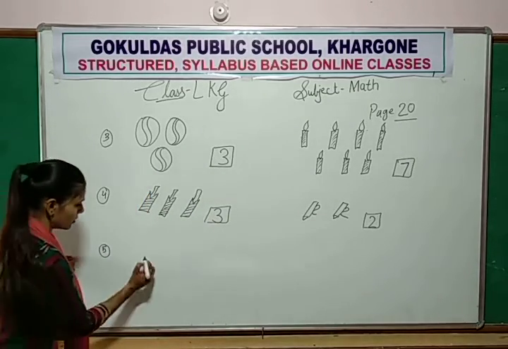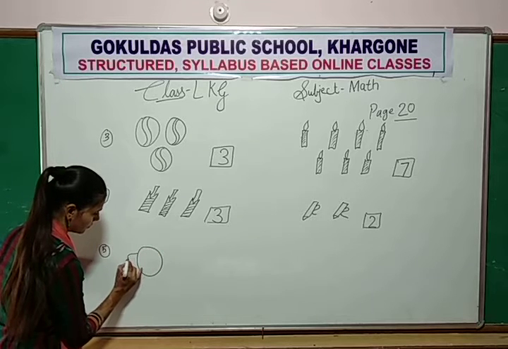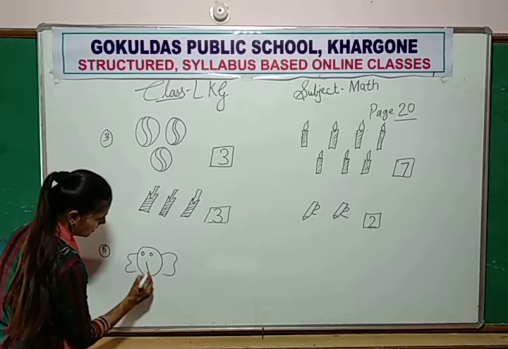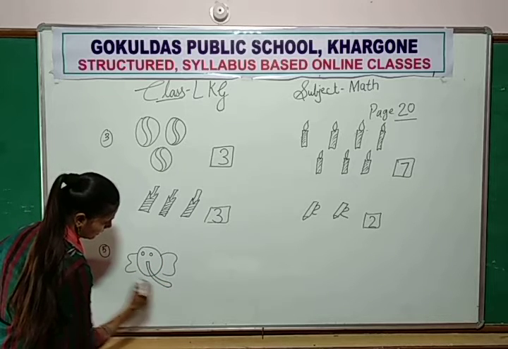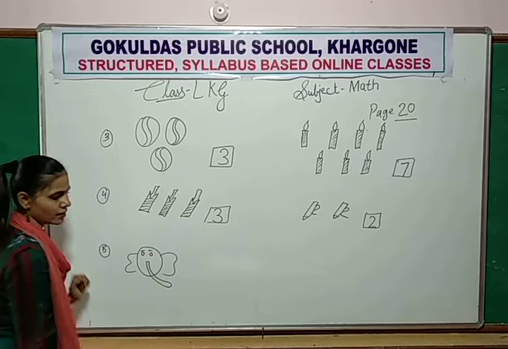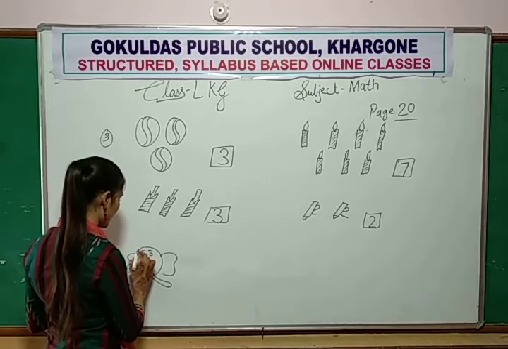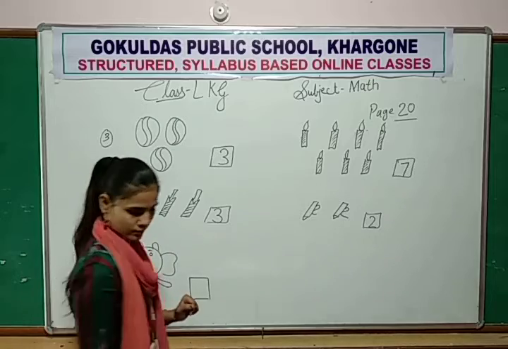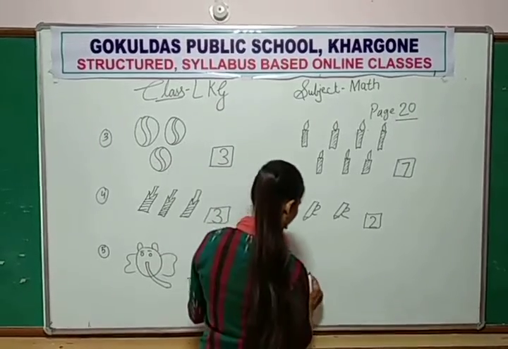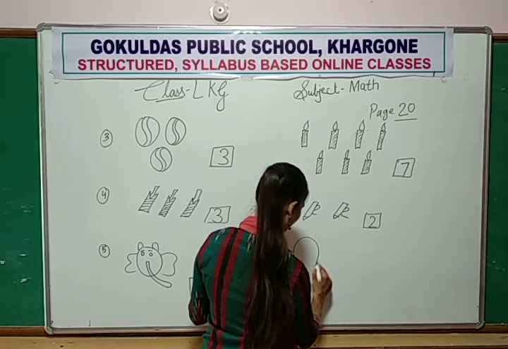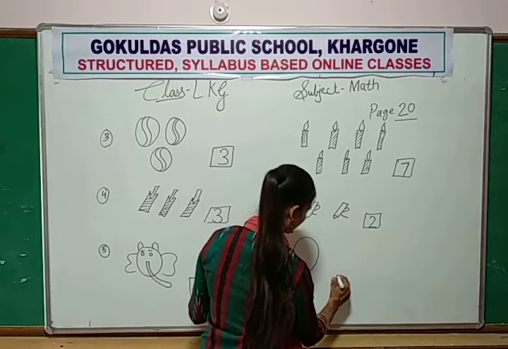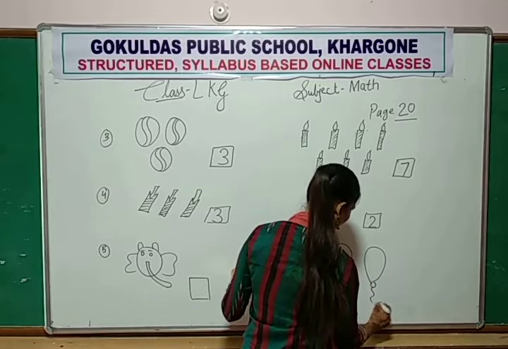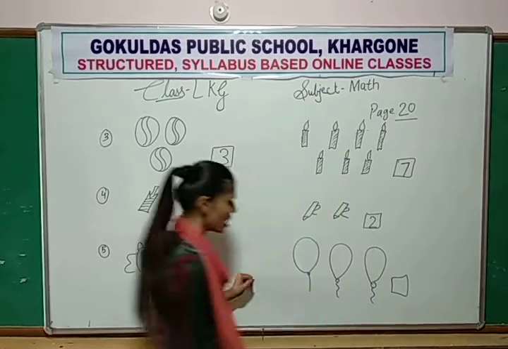Now last, what is this? This is an elephant. And here, now first you count the objects.